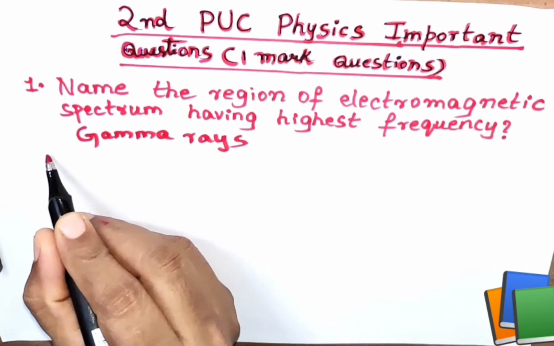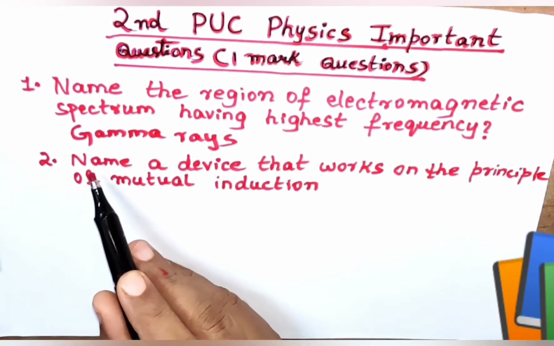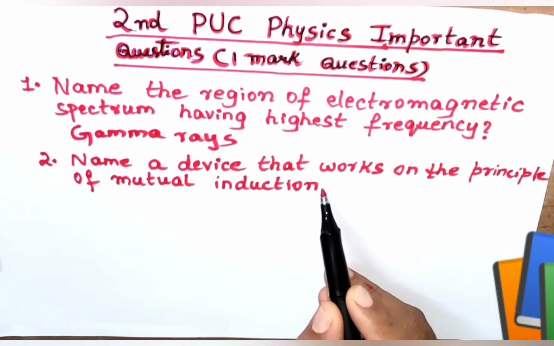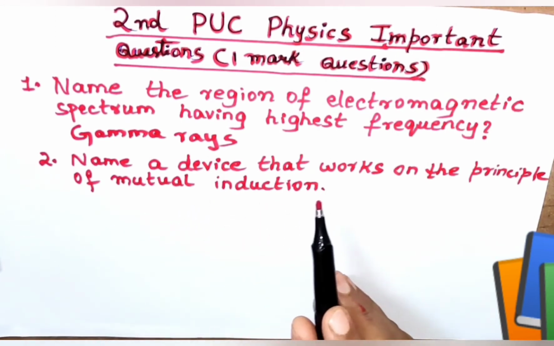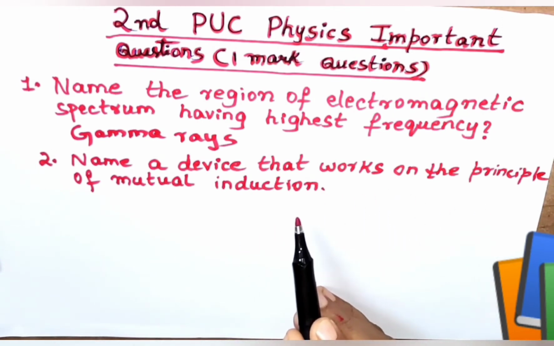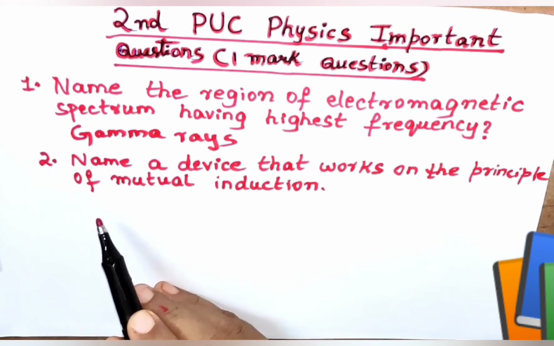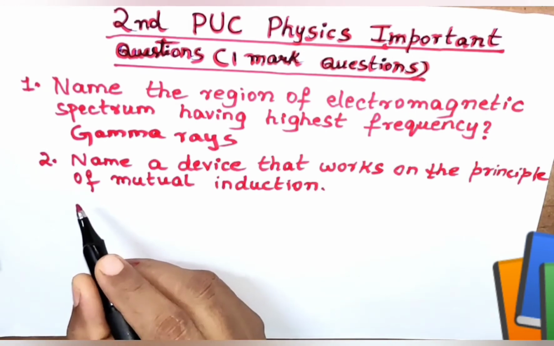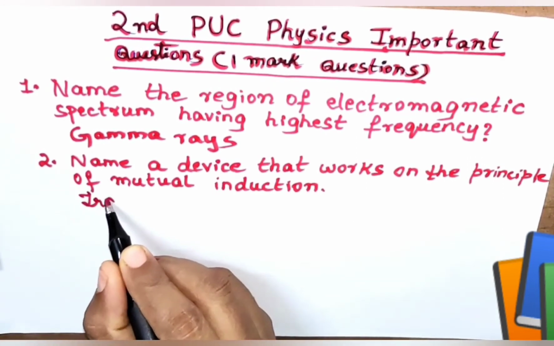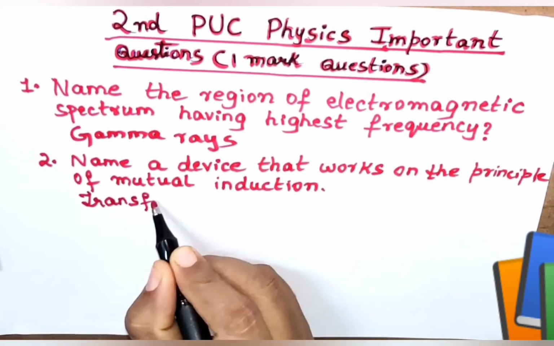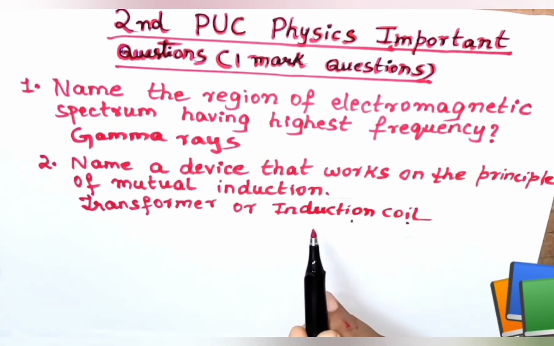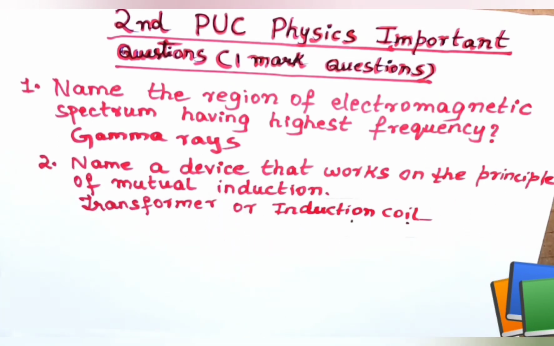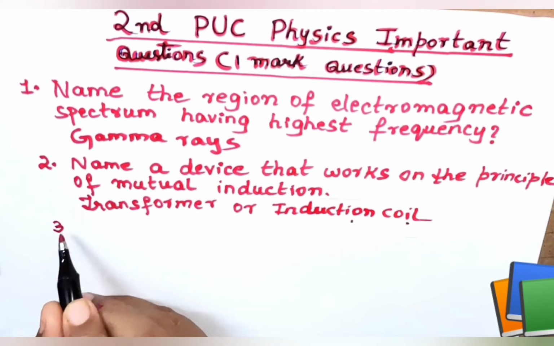Now let us go to question number 2. Name a device that works on the principle of mutual induction. So what do you think is the device that works on the principle of mutual induction? Transformer or induction coil is the device that works on the principle of mutual induction.